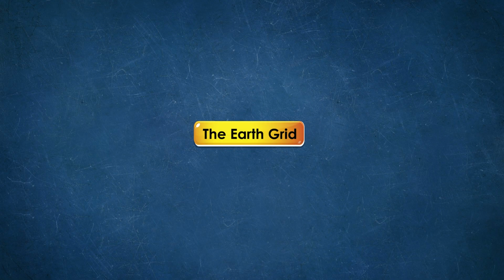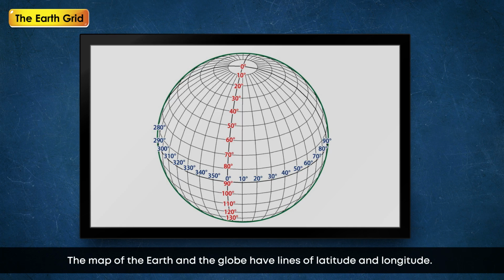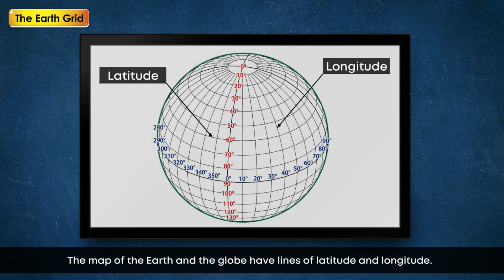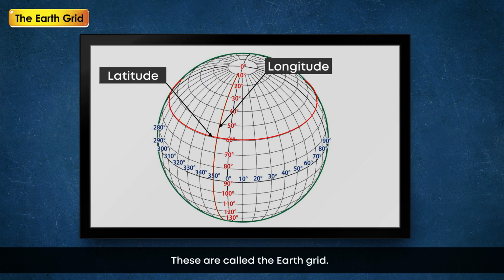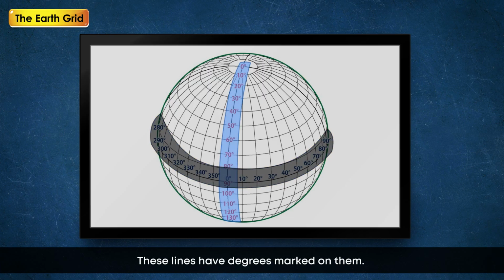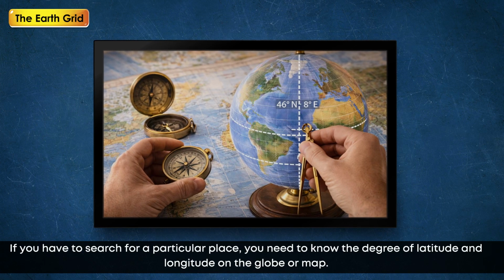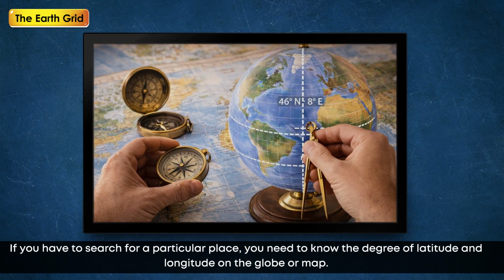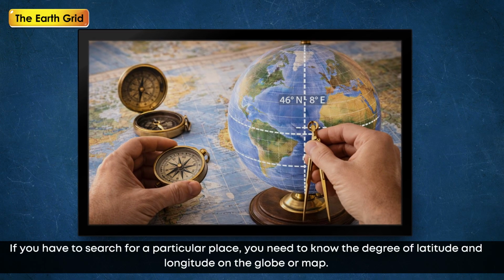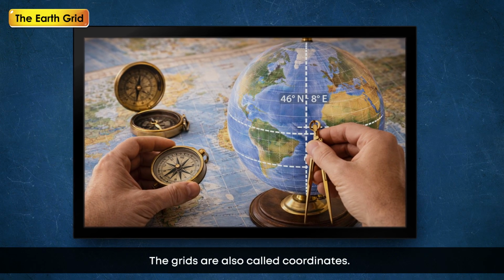The Earth Grid. The map of the Earth and the globe have lines of latitude and longitude. These latitudes and longitudes intersect each other and form a grid. These are called the Earth Grid. These lines have degrees marked on them. If you have to search for a particular place, you need to know the degree of latitude and longitude on the globe or map. The grids are also called coordinates.